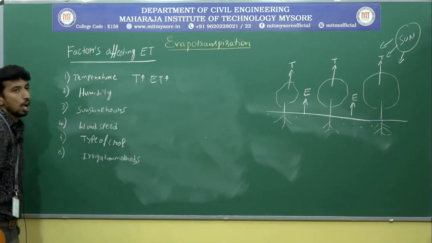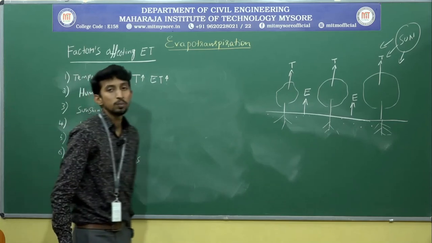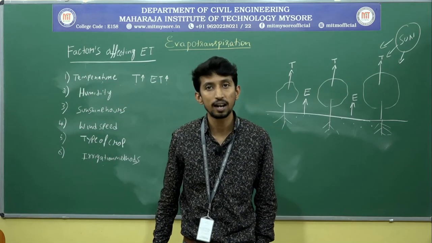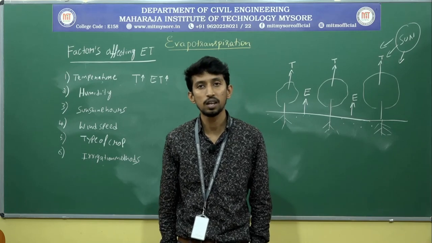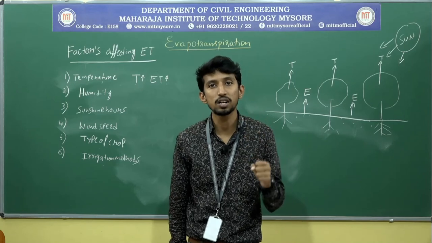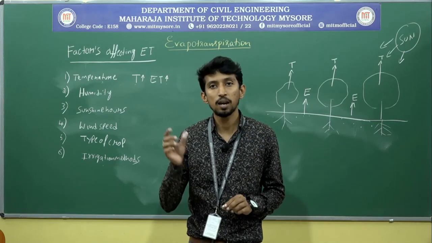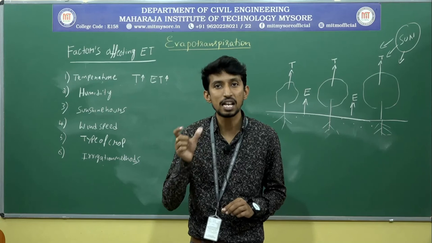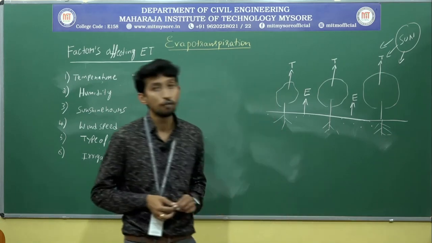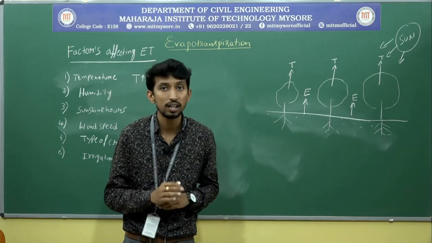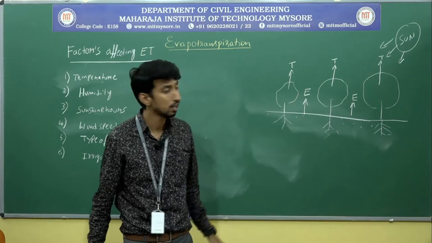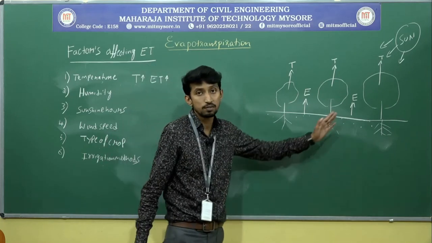The second one is humidity. The humidity is different in coastal areas and in dry lands. In coastal areas it is more humid, because the air is already in a moist, saturated condition. It is somewhat warmer and somewhat saturated. First that moist air should get evaporated. After that, the plants surrounding the coastal areas will start evapotranspiration.